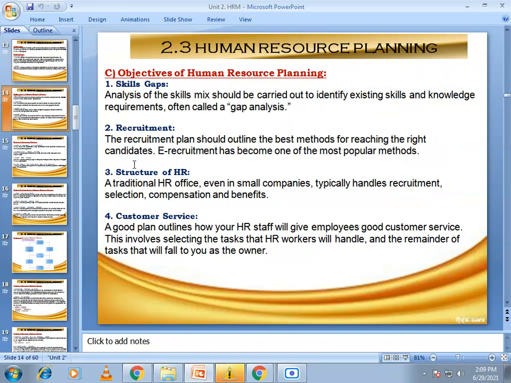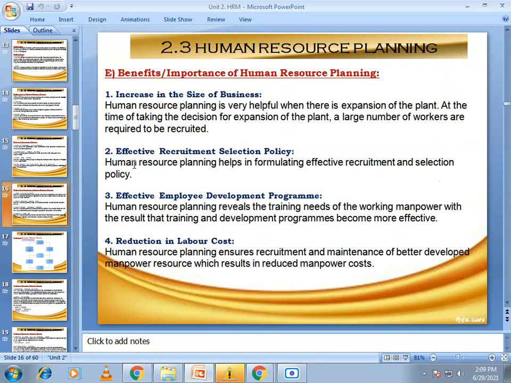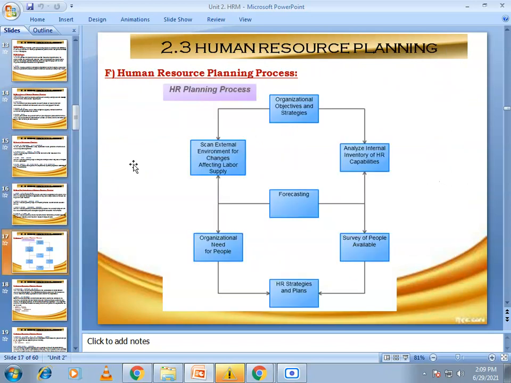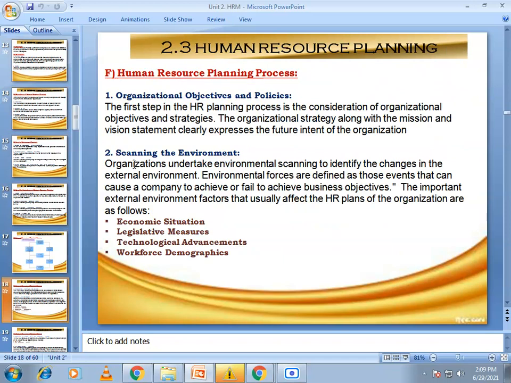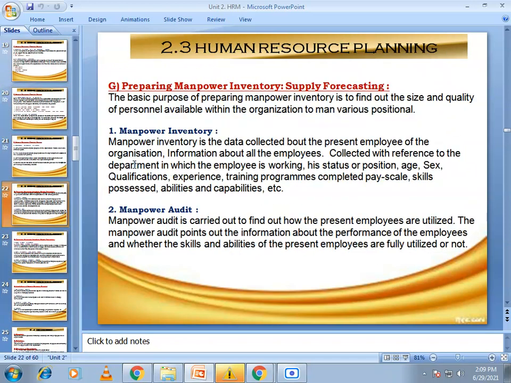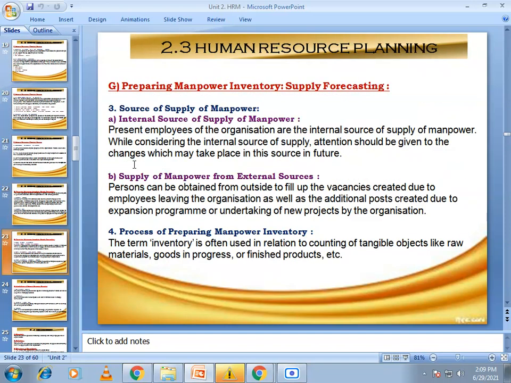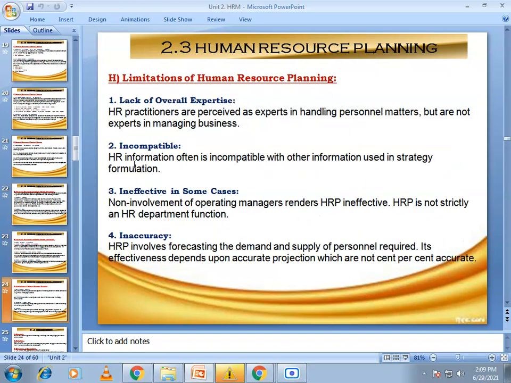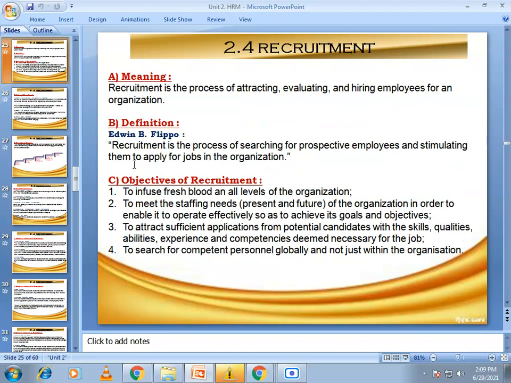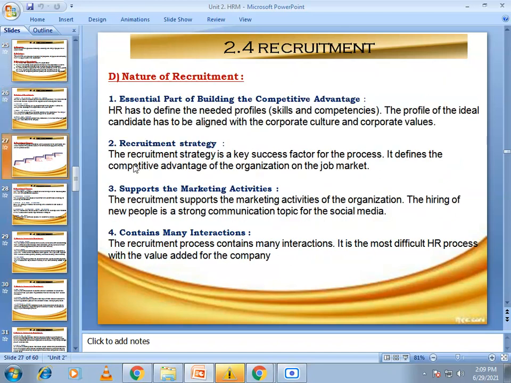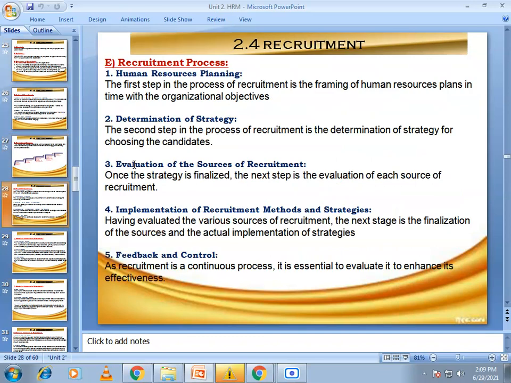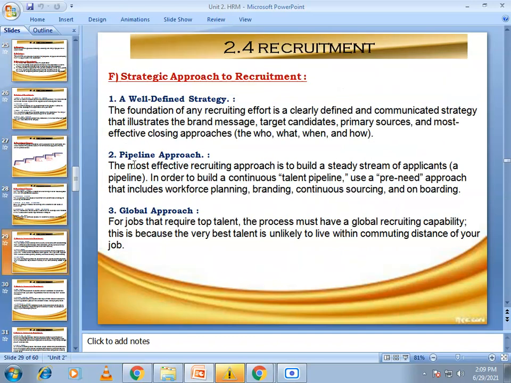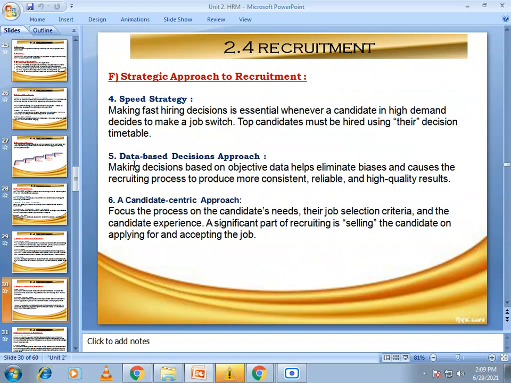then human resource planning, that is HRP, human resource planning process, then supply forecasting, then limitations of HRP, then we learn recruitment, nature of recruitment, recruitment process, then strategic approach to recruitment.